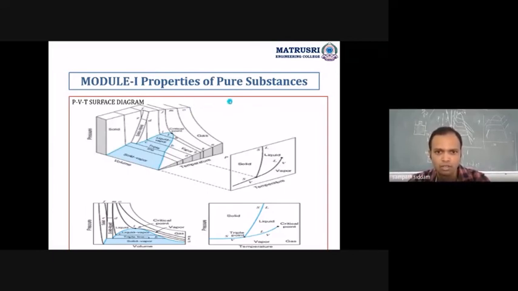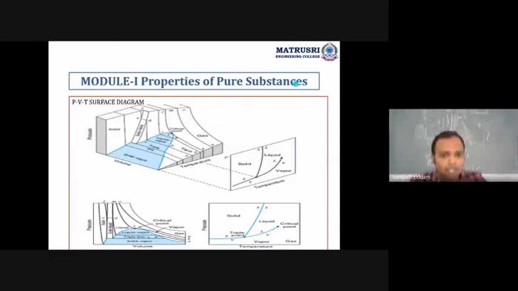Based on your specific volume, if the specific volume which is being given is less than Vf, that is in a liquid region. If it is less than that, then it is in a subcooled region. If it is equal to Vf, it will be on the liquid saturation line.